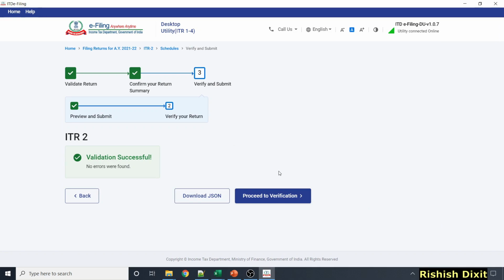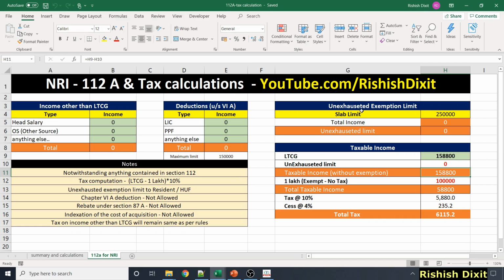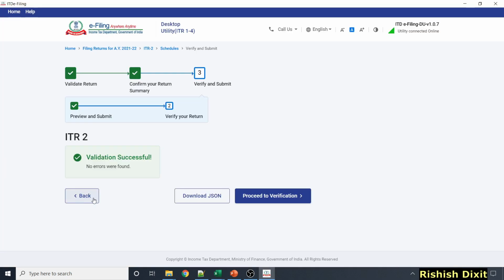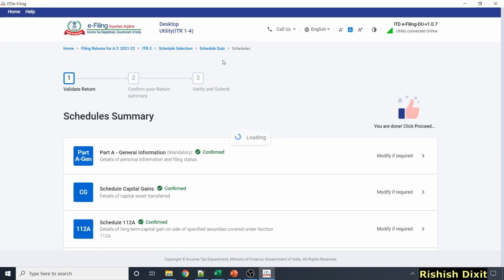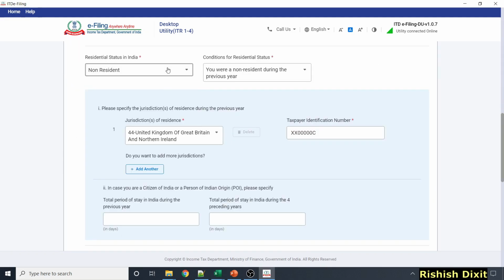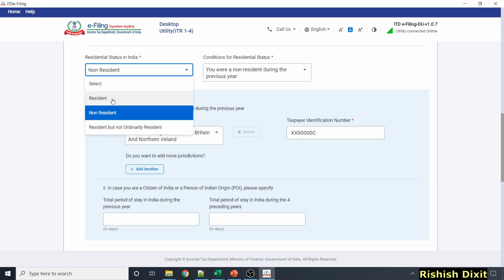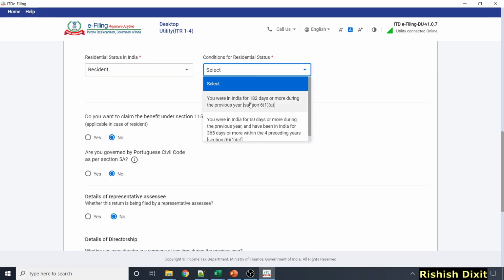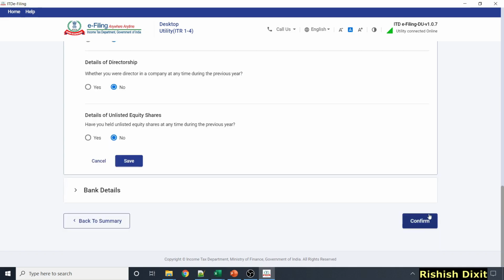So I hope you got an idea. If you are an NRI, you can fill Schedule 112A and your tax will be calculated rightly. Just to make sure, you need to be very clear about your residential status, because if you change your residential status, the tax calculation will differ. If you are a resident, you will get benefit for the unexhausted exemption limit. Let me change this. If I go here in the schedules, anytime you want to go back to the schedules, you can go from here. Part A, general information. Let me change the residential status. Click here on resident, and let's assume you are in India for 182 days or more during the previous year, and click on confirm.